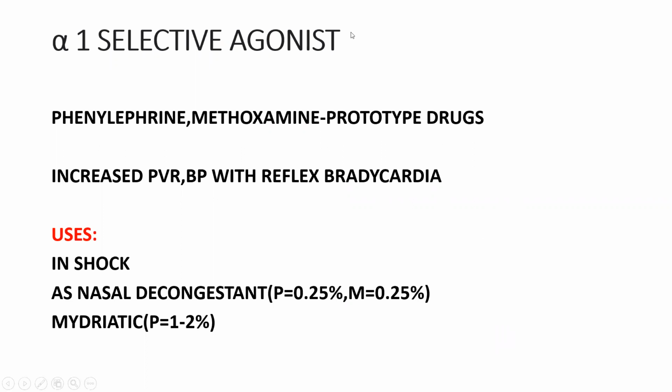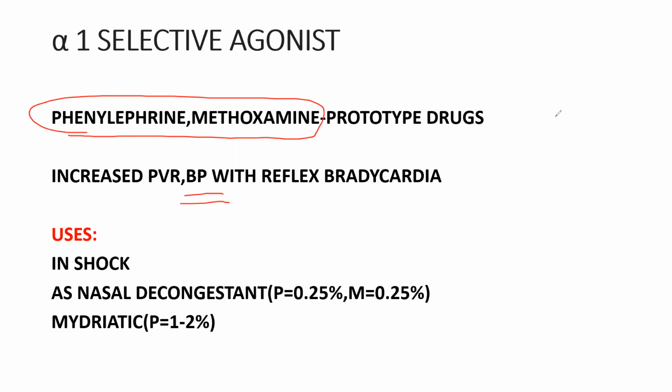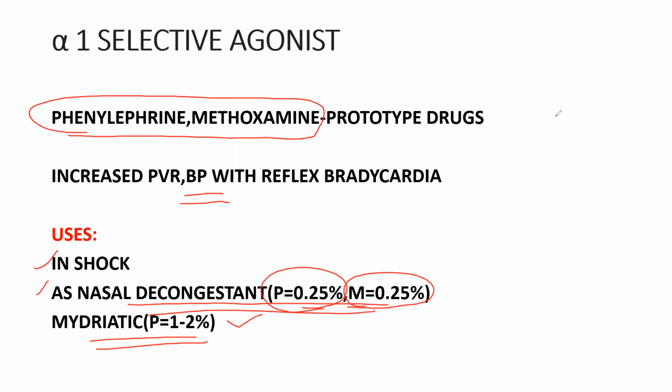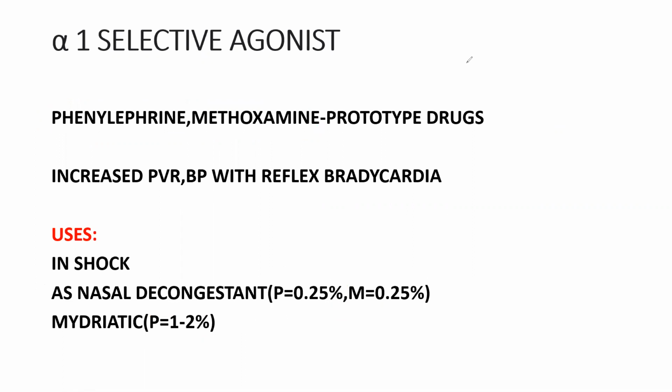Phenylephrine and methoxamine are the prototype drugs, which are used to increase the peripheral vascular resistance (BP) with reflex bradycardia. Where is it used? It is used in shock in order to increase the BP, as nasal decongestants. Phenylephrine is used at 0.25% concentration, and methoxamine at 0.25% concentration, and as a mydriatic, phenylephrine is used at 1 to 2%.